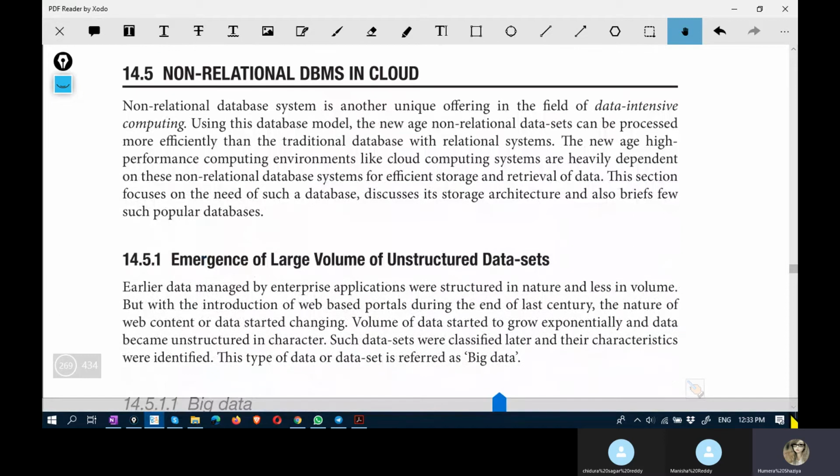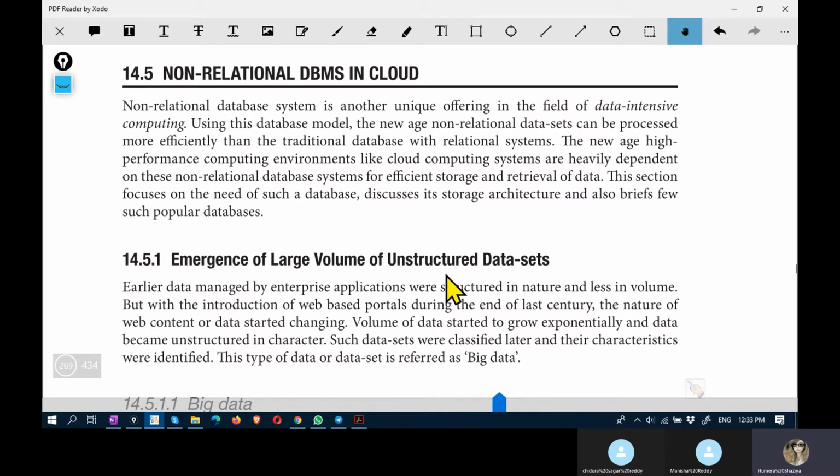Non-relational DBMS in cloud. So far we covered relational DBMS in cloud, including Amazon's, Google's, and Microsoft's. Three we looked at. Now the next one is non-relational DBMS in cloud. As you know, non-relational DBMS mainly deals with unstructured data.